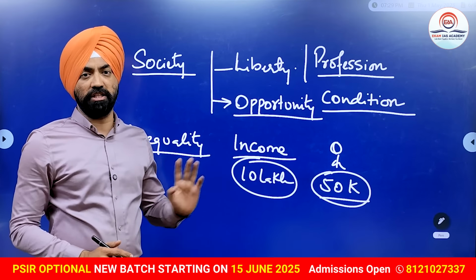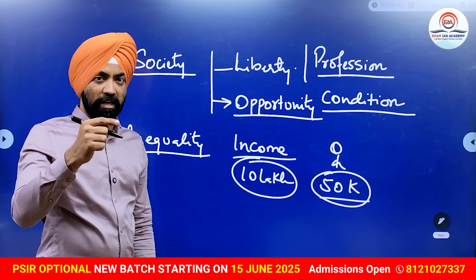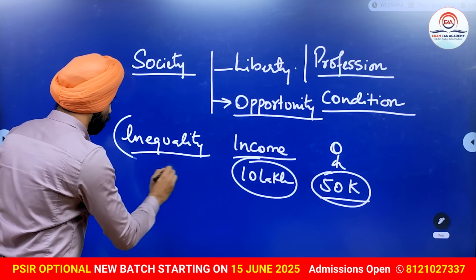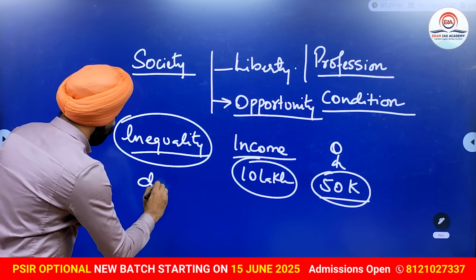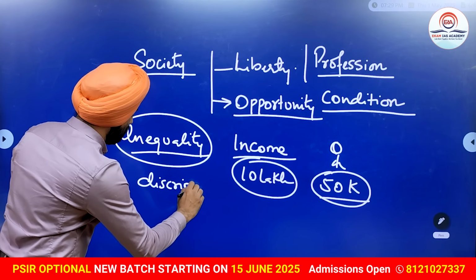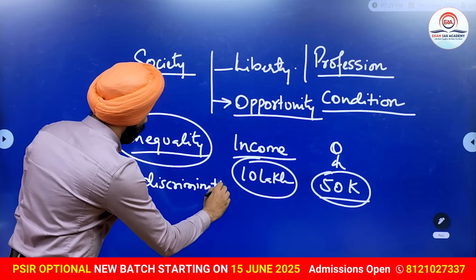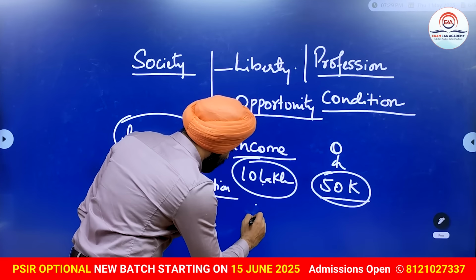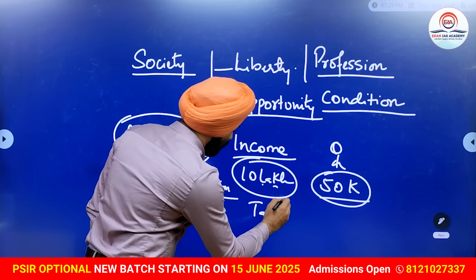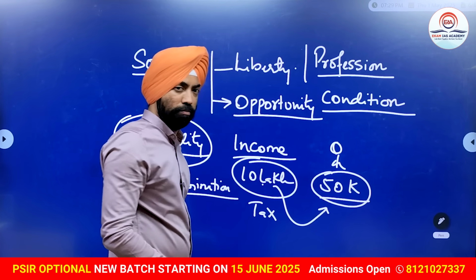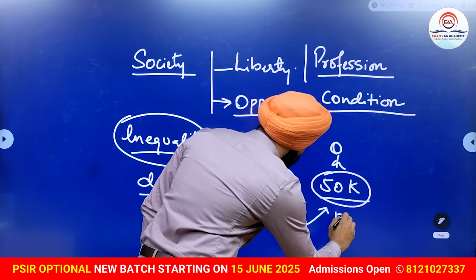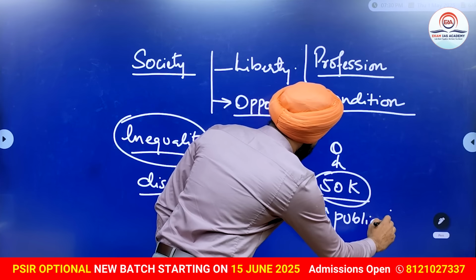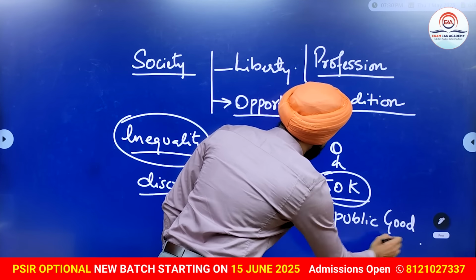So John Rawls says that we need to create a system where, despite inequality, there should not be discrimination in this society. How can the discrimination be removed? We need to tax this individual, and the revenue generated out of this tax should be given as a public good to the individual who is looking for it.